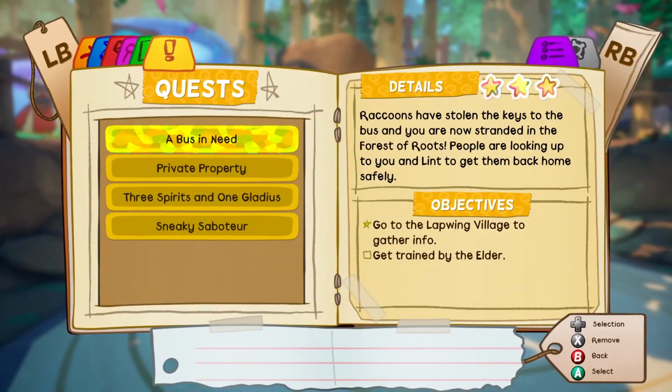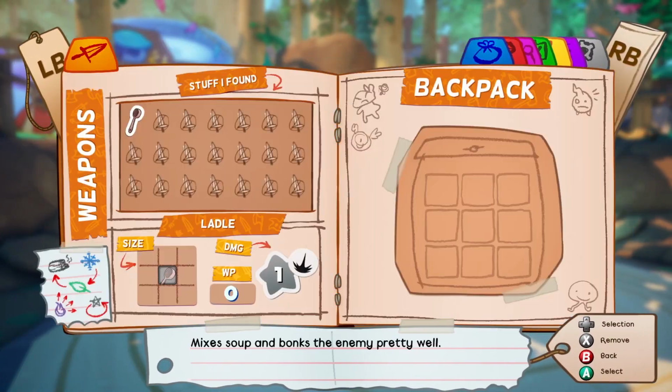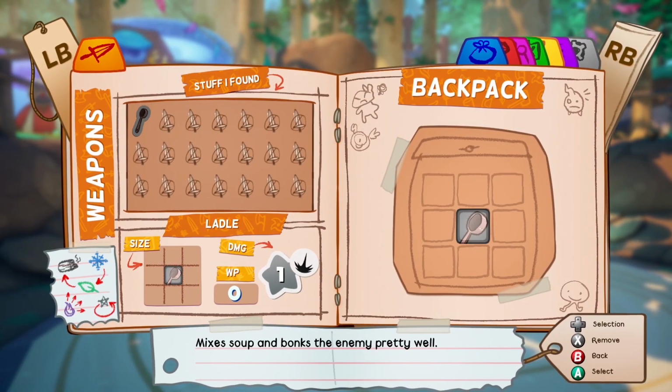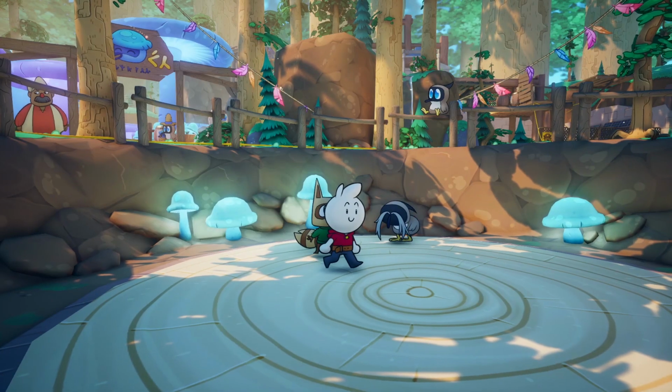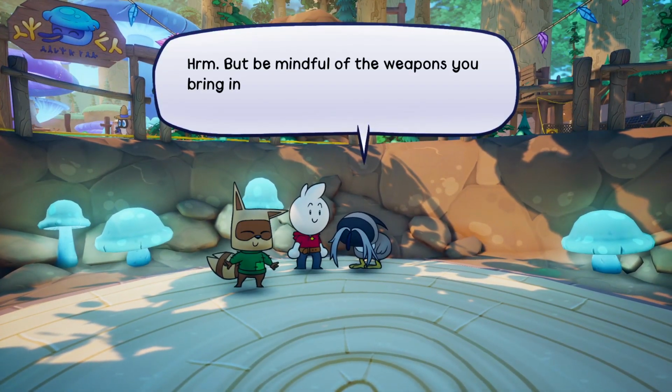So, now what we have to do is just go to my backpack, take the ladle, and it's a weak attack, so it only takes up one spot in said backpack. So we'll just kind of equip it, we'll put it in the middle there, I guess. And then we'll talk to him again.